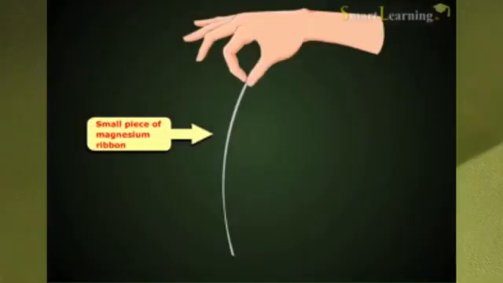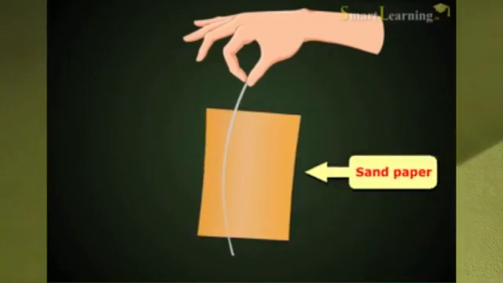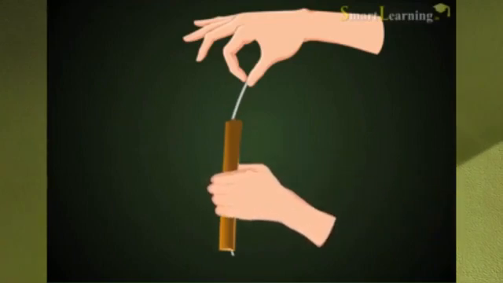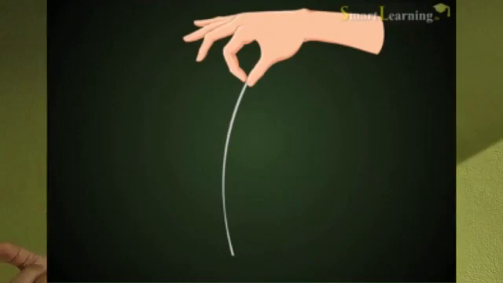First one, burning of magnesium ribbon. All burning processes are chemical reactions. Burning means a reaction with oxygen. Here we are going to discuss the burning of magnesium ribbon. For that, take a small piece of thin strip of magnesium ribbon, then clean it with sandpaper and bring it near the candle flame.